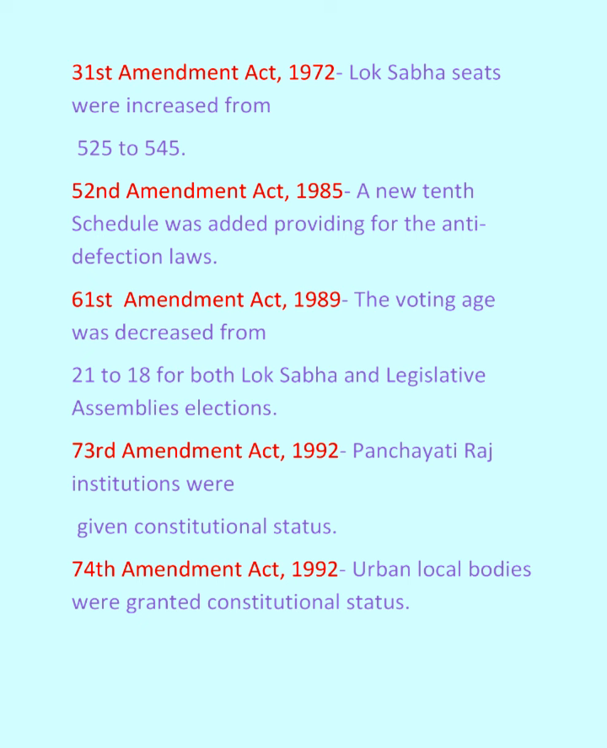Now we will move to the 61st Constitutional Amendment Act 1989. In this, the voting age was reduced from 21 to 18. That is, the voting age was decreased from 21 to 18 for both Lok Sabha and Legislative Assembly elections.